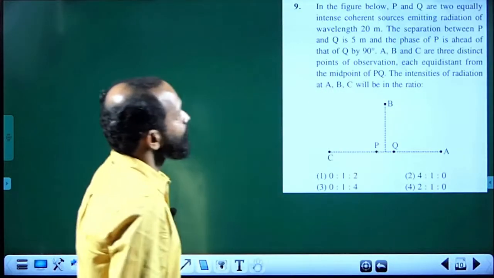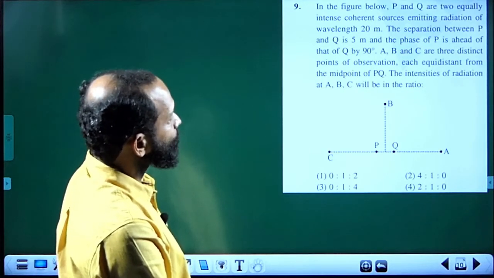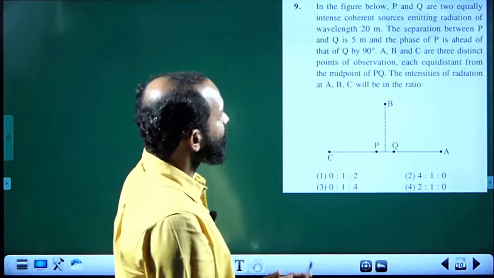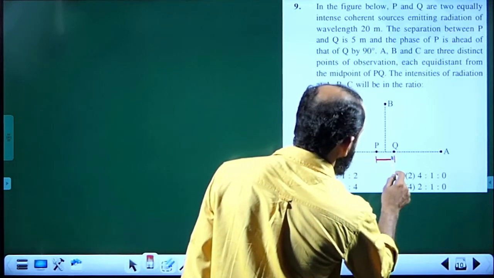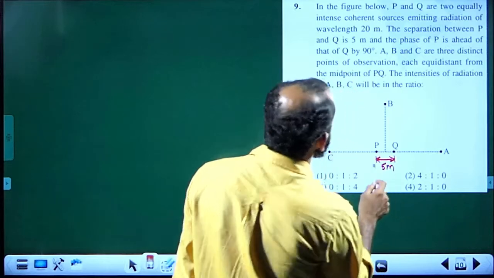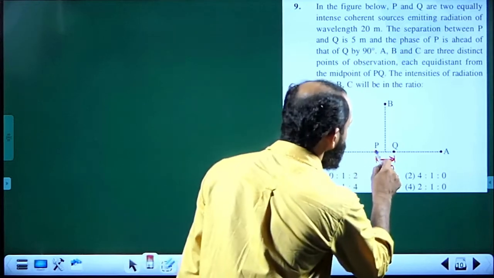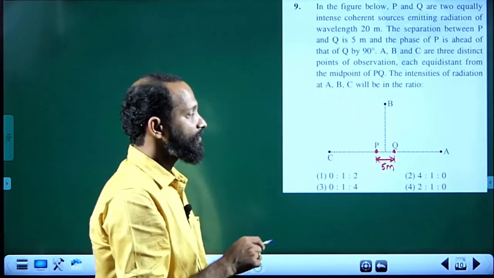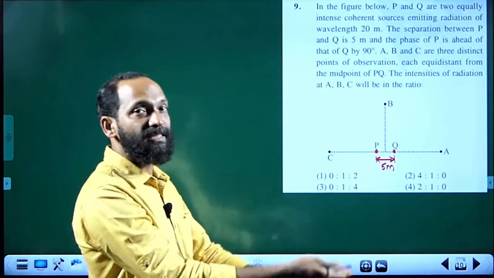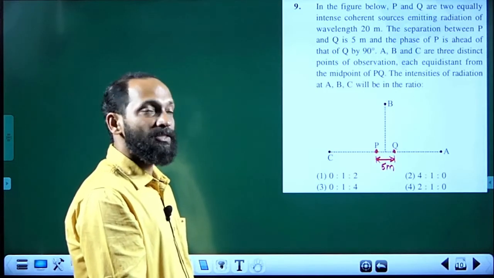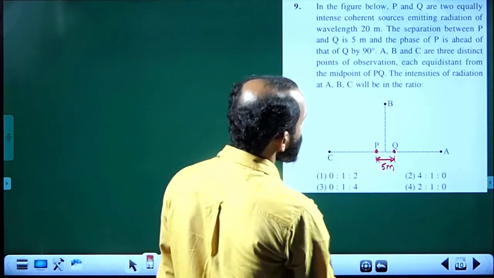The next one, in the circuit given below, P and Q are two equally intense coherent sources emitting radiation of wavelength 20 meter. Separation between Q and P is 5 meter, and the phase of P is ahead of that of Q by 90 degree. P and Q have a constant phase difference of 90 degree and P is ahead. That means if P is a cosine function, Q is a sine function. So, P is ahead by a phase angle pi by 2.